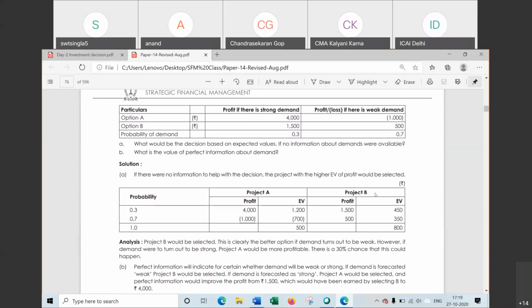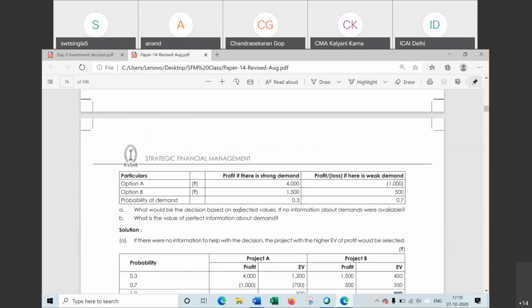Now for project B, the value is higher. So we have to take project B. Point number 1: what will be the decision on the basis of expected value if it is not known whether demand will be strong or weak?